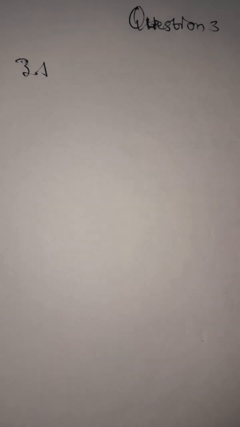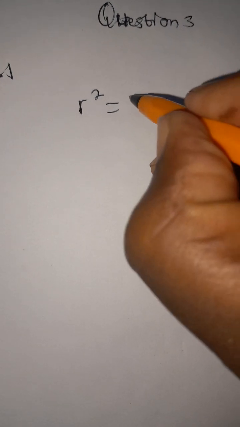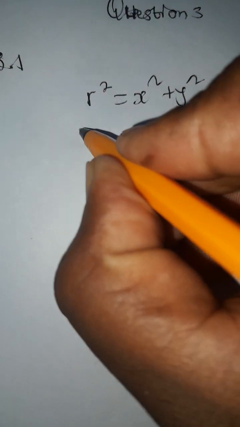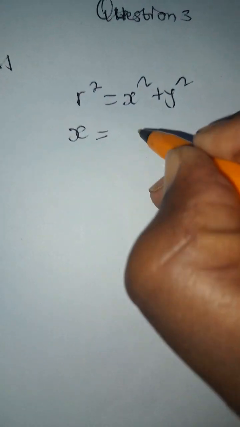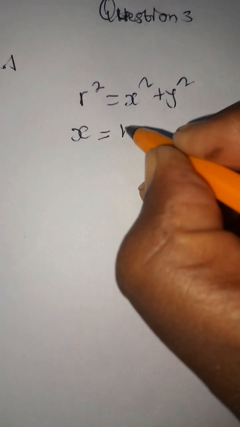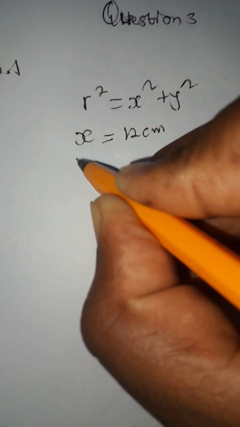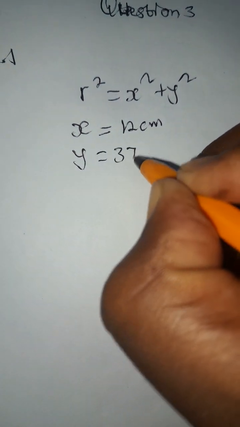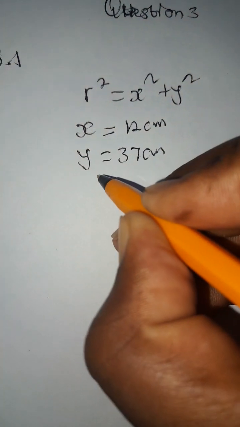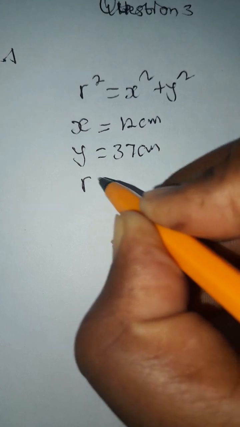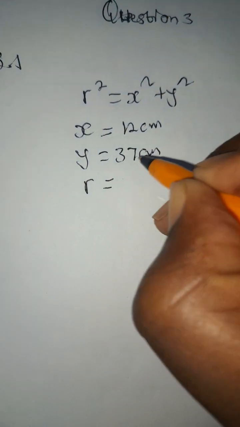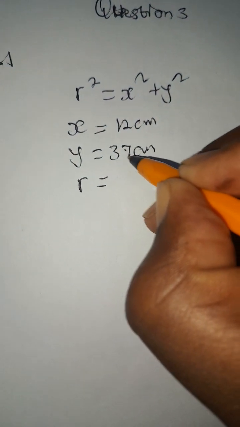First, we will use the Pythagorean theorem, or what we call Pythagoras' theorem. It states that r squared is equal to x squared plus y squared, where x is 12 centimeters and y is 35 centimeters.